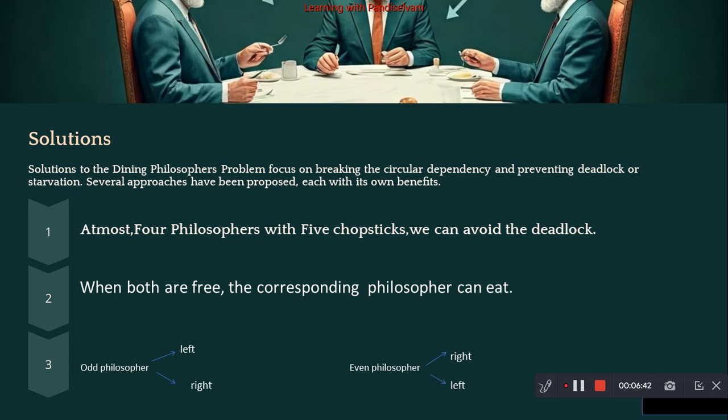These are the alternative solutions for the dining philosopher problem. We can allow at most 4 philosophers with the 5 chopsticks, and then we will avoid deadlock. The philosopher has to ensure that only when both chopsticks are free can the philosopher eat. Another approach is that an odd philosopher, that is P1, P3, uses the left and then right chopstick, and an even philosopher uses the right and then left chopstick. These are alternative solutions for preventing the system from deadlock.